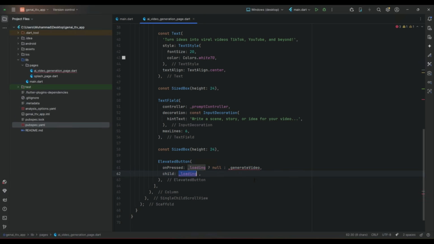Child loading. So now, for example, on the basis of it, we will also recognize that is either we have to display the button or the progress bar, that is the circular progress indicator. So if it is true, it means we have to display the circular progress bar inside this size box. Otherwise, else we will display the generate video button.